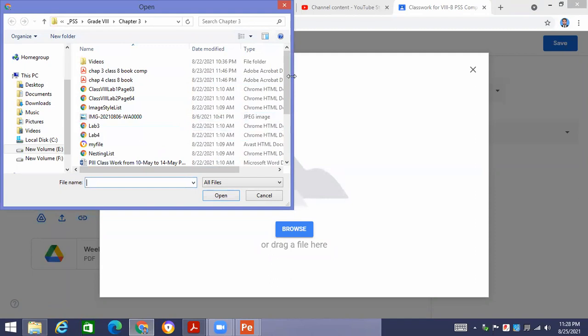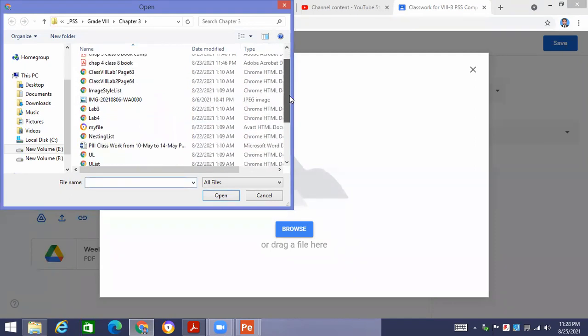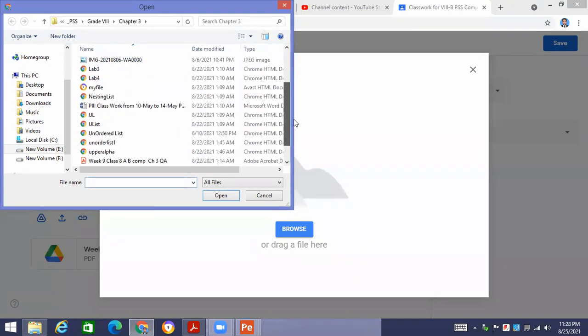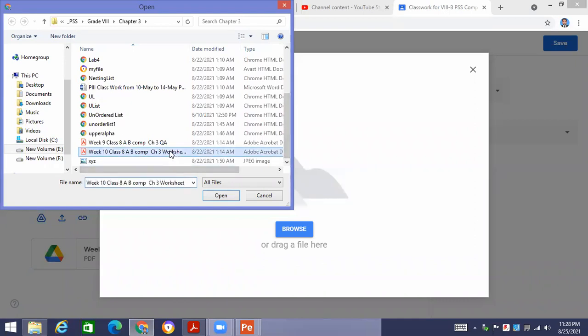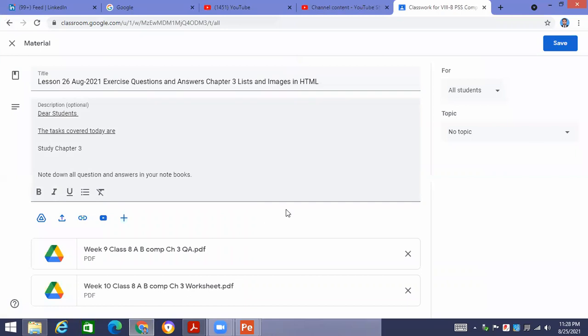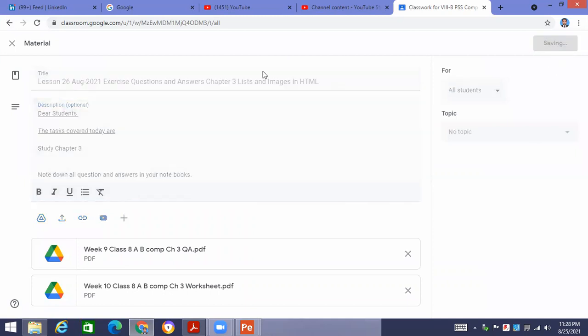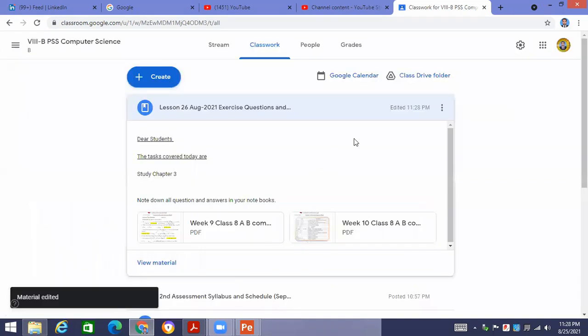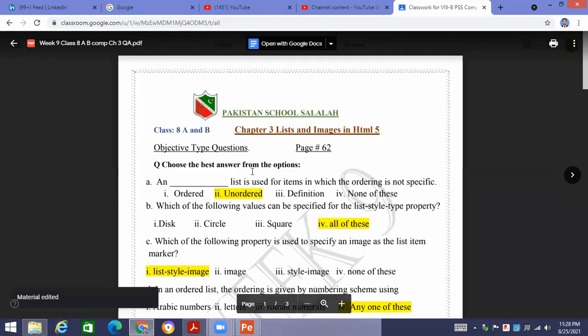Okay, fine students, up to here all the things are clear. You have to prepare the questions and answers of the book particularly, and the worksheet given to you, so that you can prepare well and you can perform well in your upcoming assessment. Please, one of the students should confirm to me that you are able to see this text and the material which is given to you.